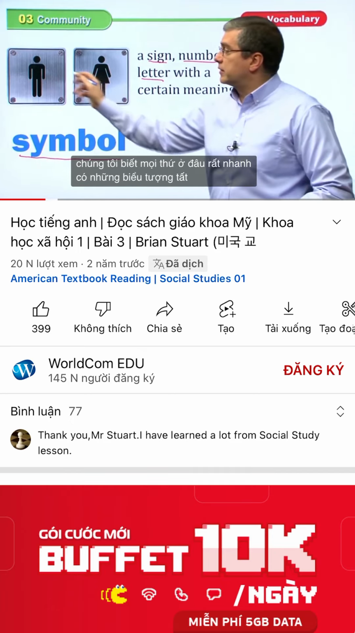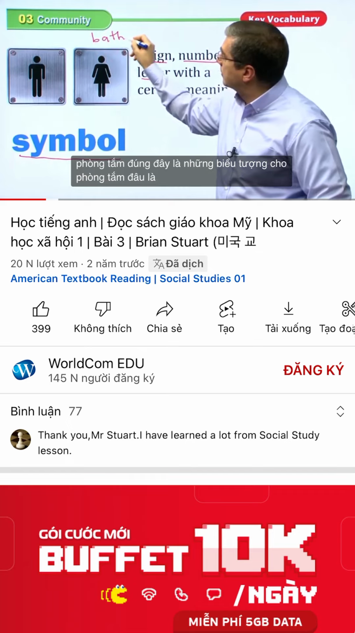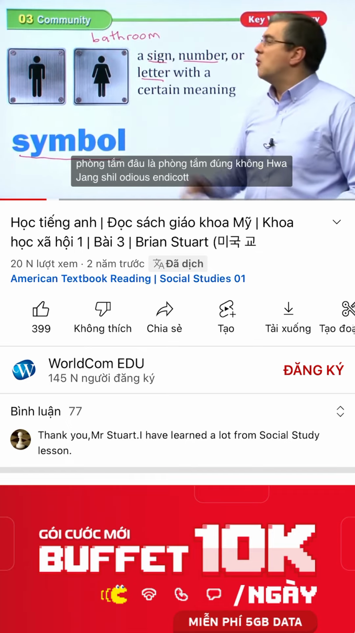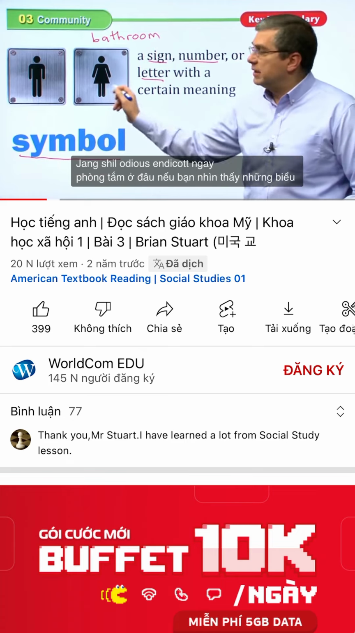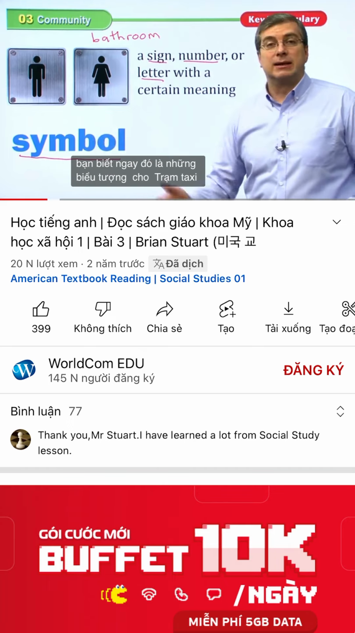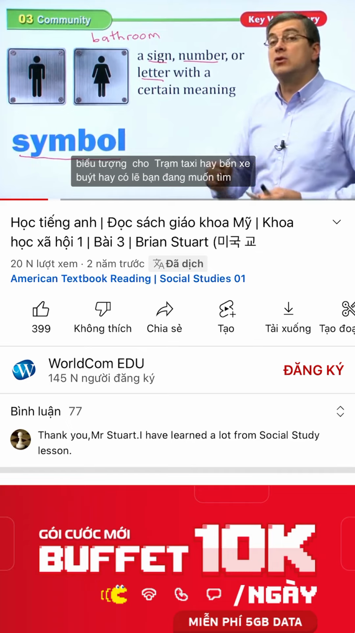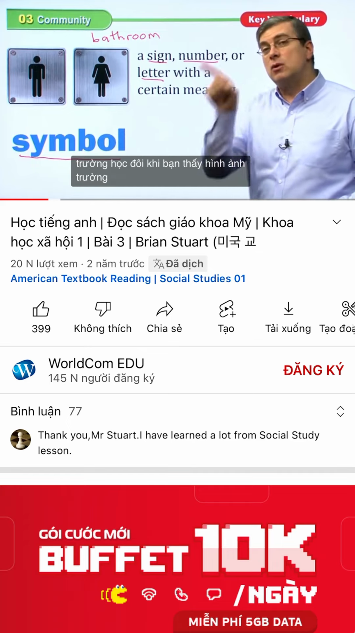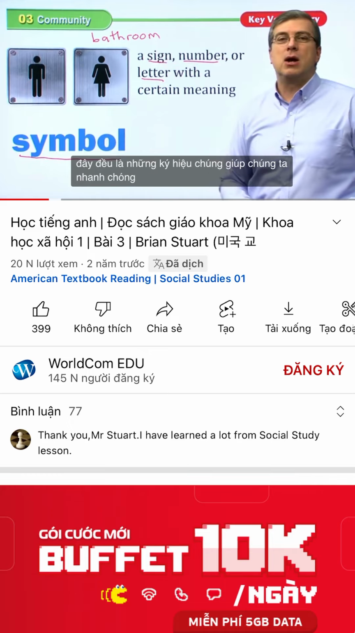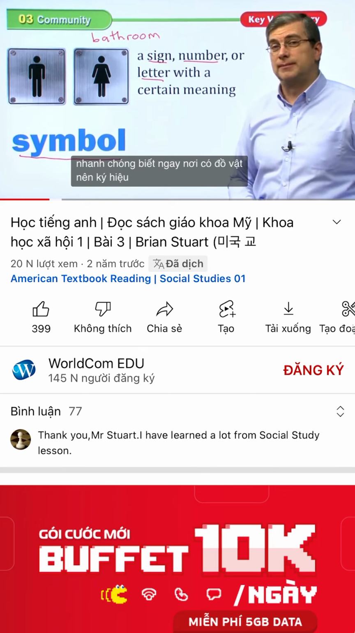There are symbols, of course, for the bathroom, right? These are symbols for the bathroom. Where is the bathroom, right? 화장실 어디 있습니까, right? Where is the bathroom? If you see these symbols, you know right away. There are also symbols for the taxi stand or the bus stop, or perhaps you're trying to find a school. Sometimes you see a picture of a school with an arrow pointing that way. These are all symbols. They help us quickly know right away where things are. So symbols are very useful.